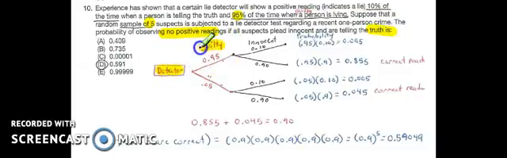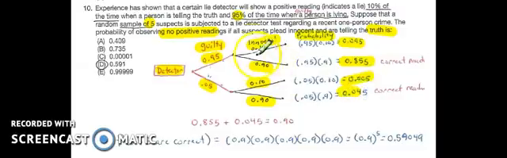So here's the lie detector. If they are guilty, it will find them 95% of the time. That means 5% of the time it won't find them. If they're innocent, 10% of the time it will indicate a lie, 90% of the time not a lie. So here's my other branches. Now I need to calculate my probabilities for each branch. So I'm going to go 0.95 times 10%. And I do this for every single branch.